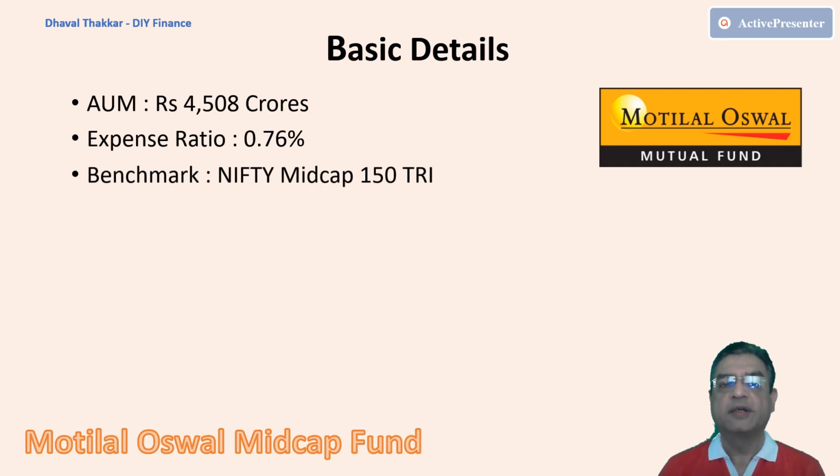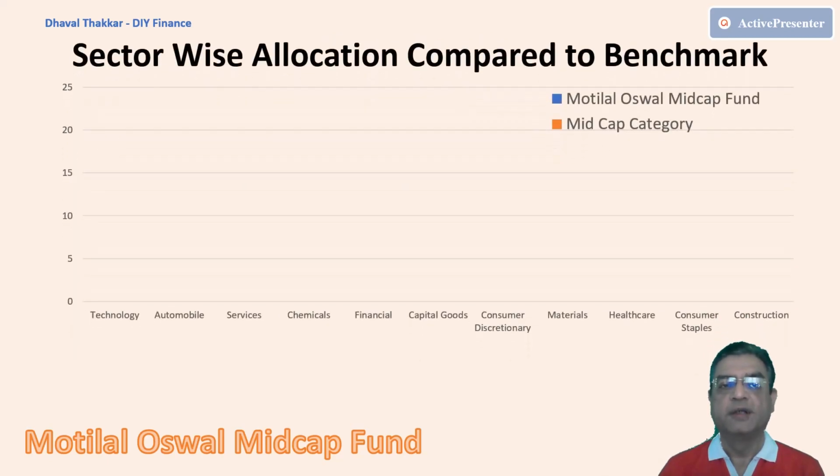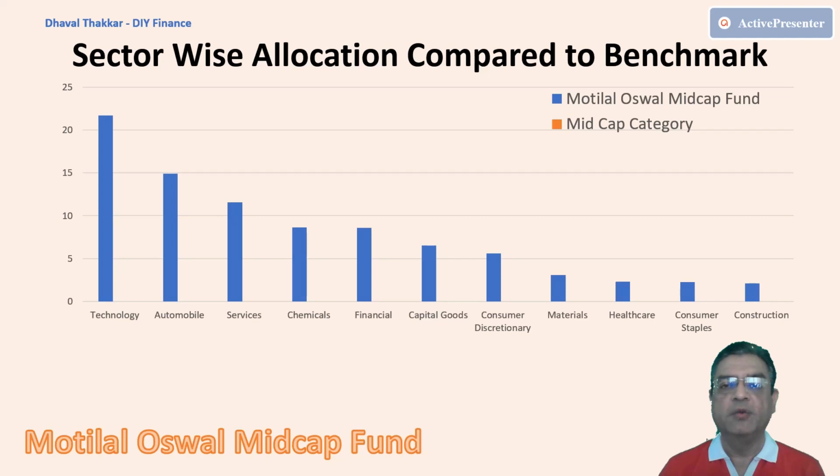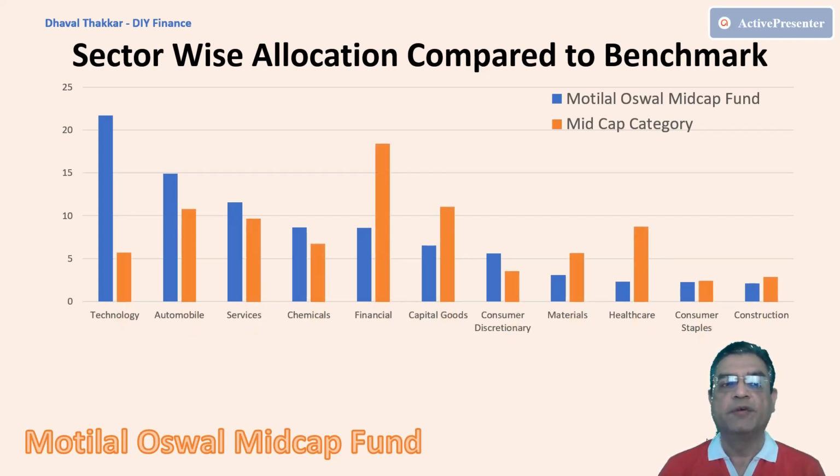Now let's look at the sector-wise allocation. From the graph, it is very clear that the fund is heavily invested in technology, followed by automobile, services, chemical, and finance. When the sector allocation is compared to its benchmark, the allocation is quite different, especially for the financial and the technology sector. Too high allocation to a particular sector can lead to concentration risk and can dampen the performance of the fund if the sector does not perform well.